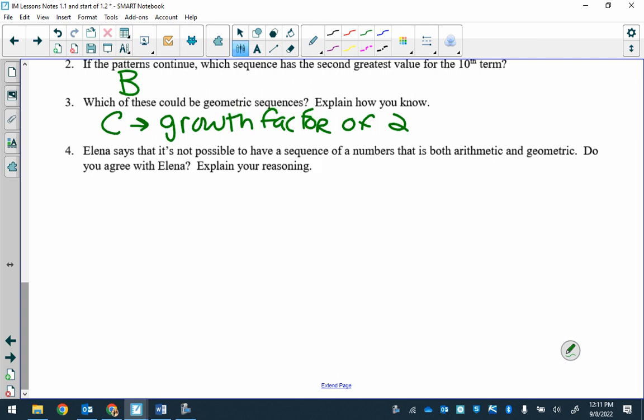Okay. Yeah, Luce. I agree, but I was thinking if it's like 1 times 1. So, do you have an example of a sequence? You're on it.